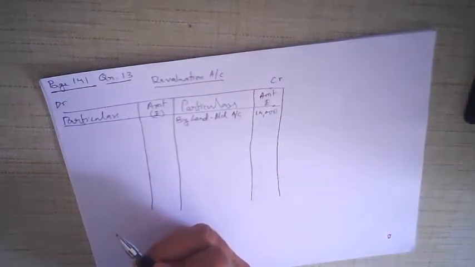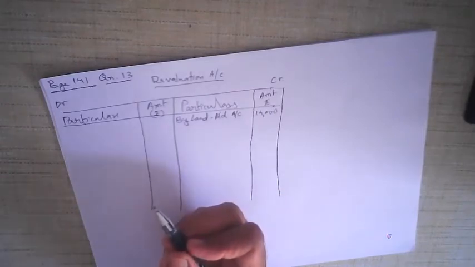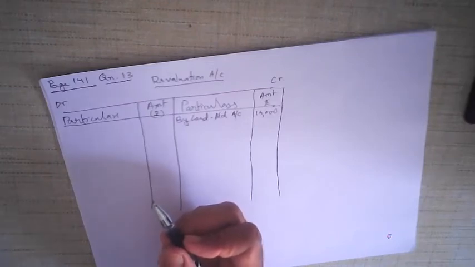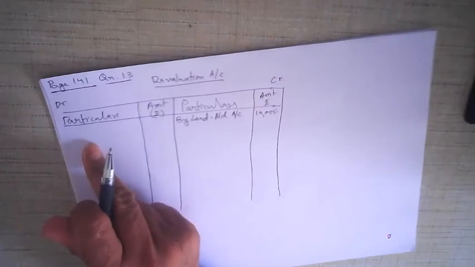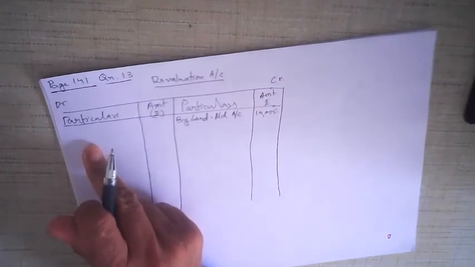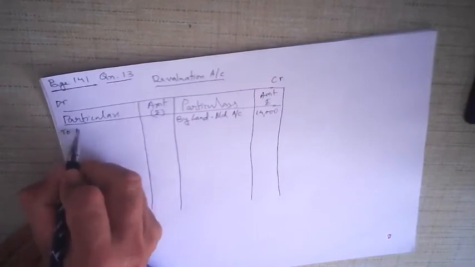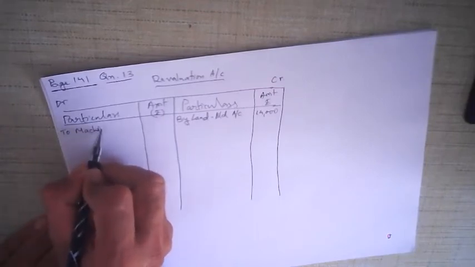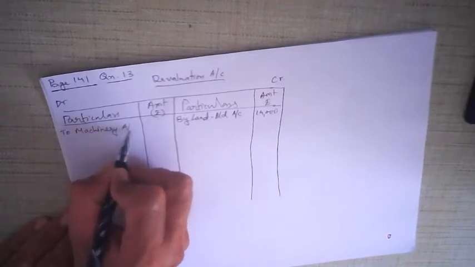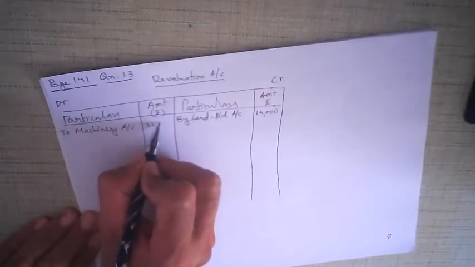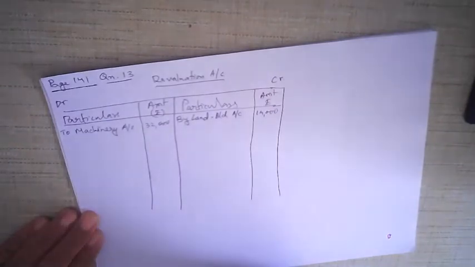Then the second adjustment, the value of machinery and furniture, both is to be reduced by 40%. Now, machinery and furniture both are assets. Its value has gone down. So we'll be writing on debit side, but gone down by how much? 40%. Machinery is 80,000. 40% of 80,000 is 32,000. So it goes down by 32,000. So to machinery account, 32,000. It has gone down by 32,000, 40% down.